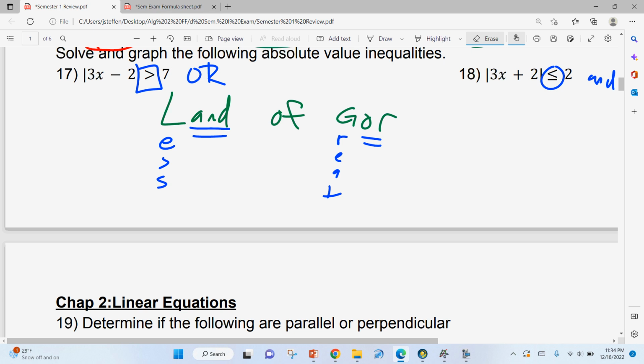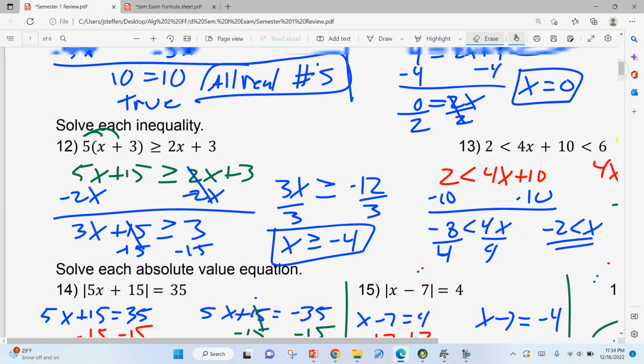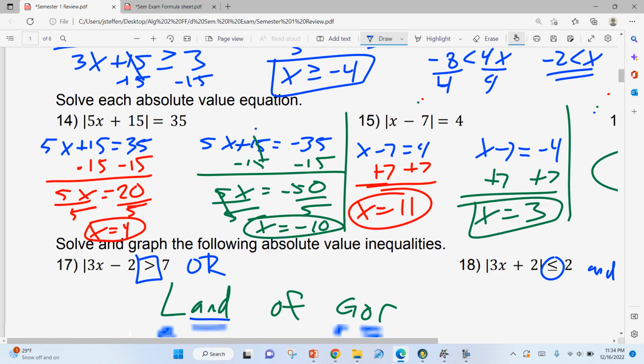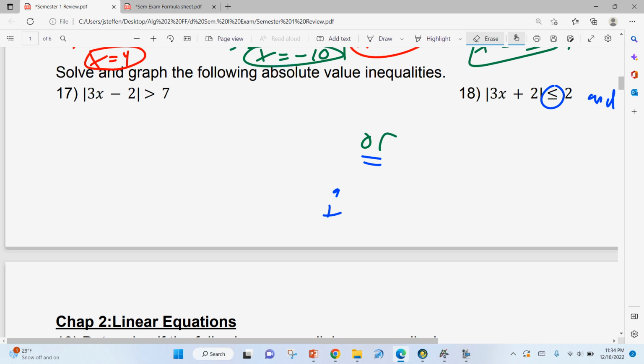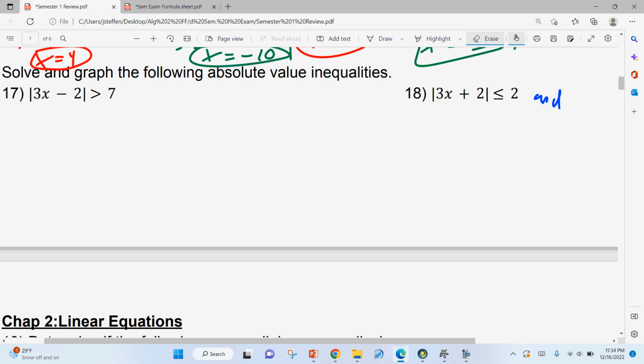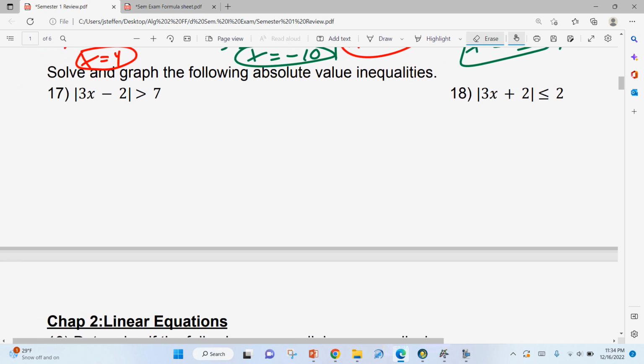This is only with absolute value inequalities. Do not think about this when you're doing compound inequalities, when it's an and or an or normally, like the one we did over here, number 13. Only use it when it's an absolute value inequality. If you don't know if you should use it or not, I would say don't use it, because there are not very many of these on the final. There will be a couple, but if you forget or you're not sure, you're better off not using it and missing a couple problems than accidentally overusing it.